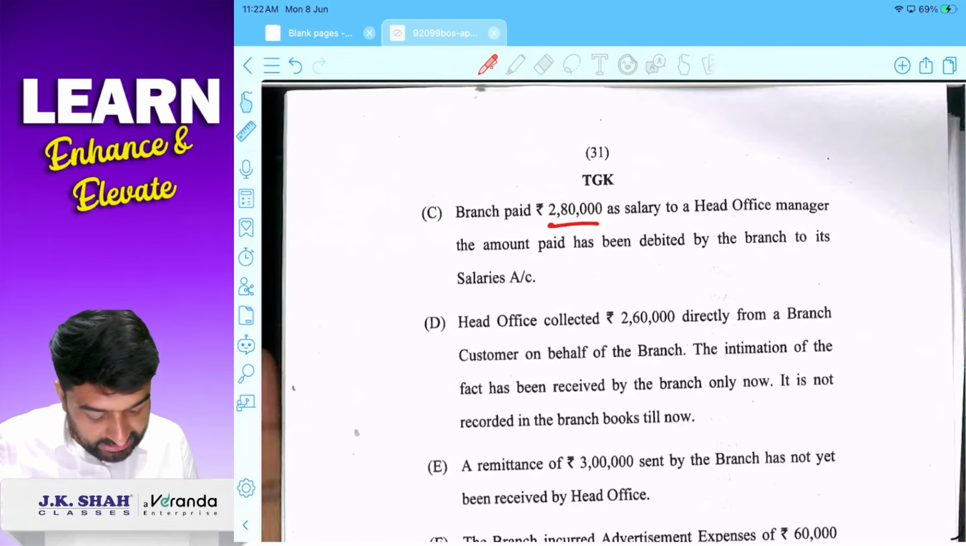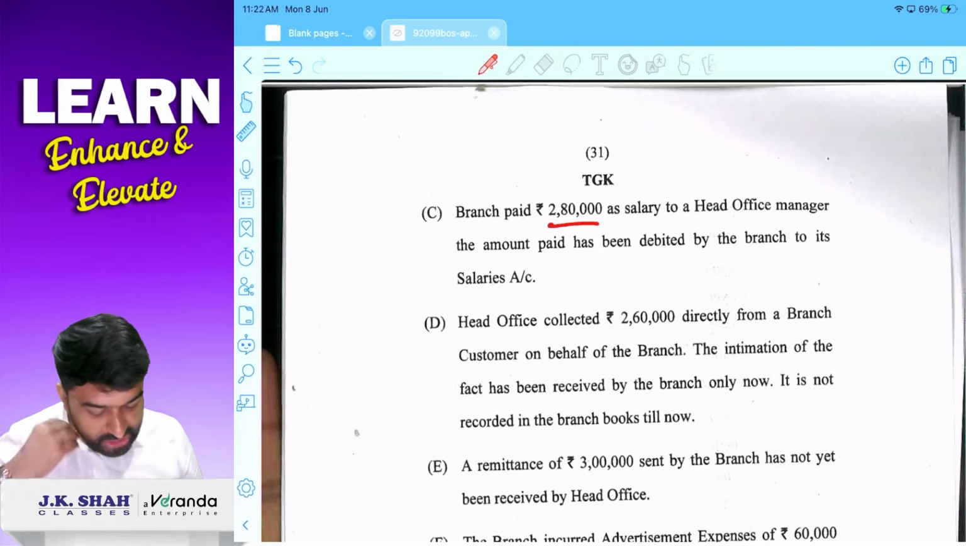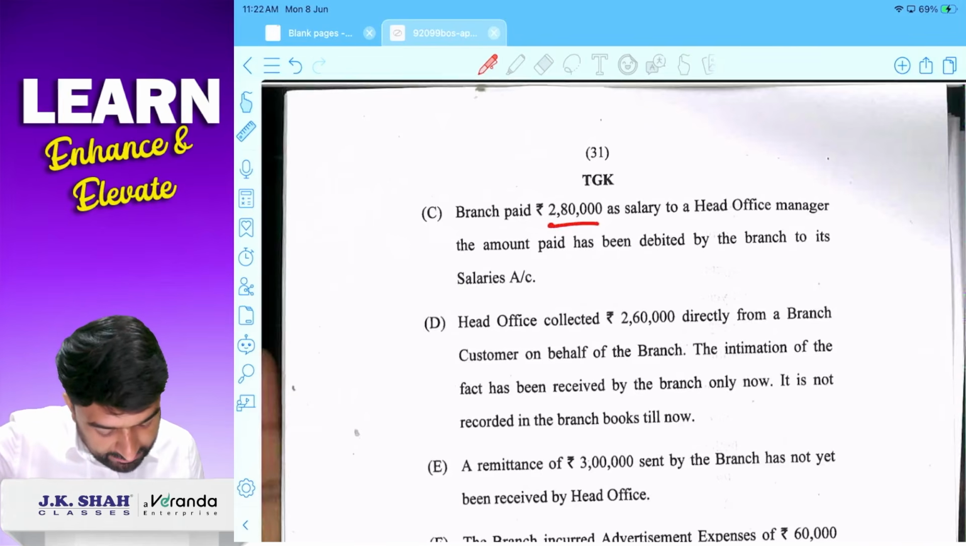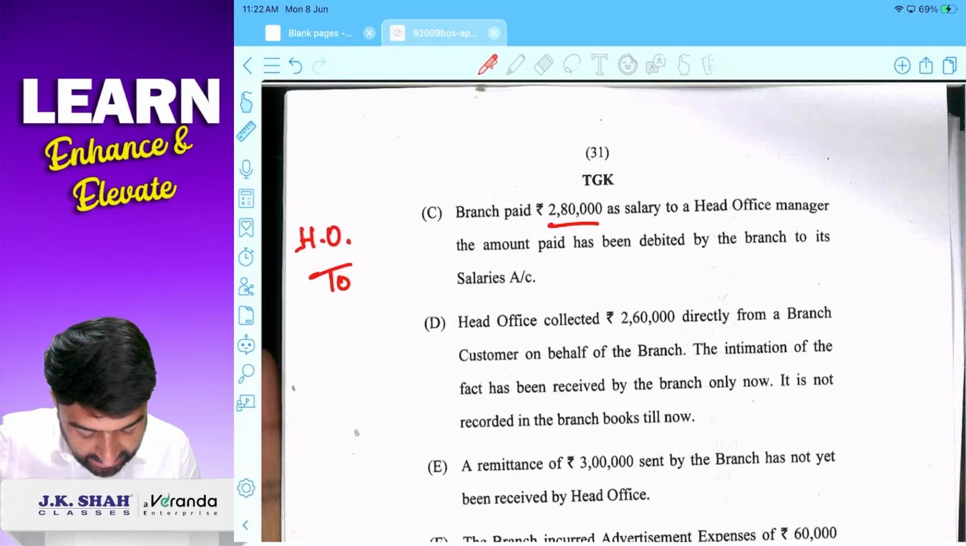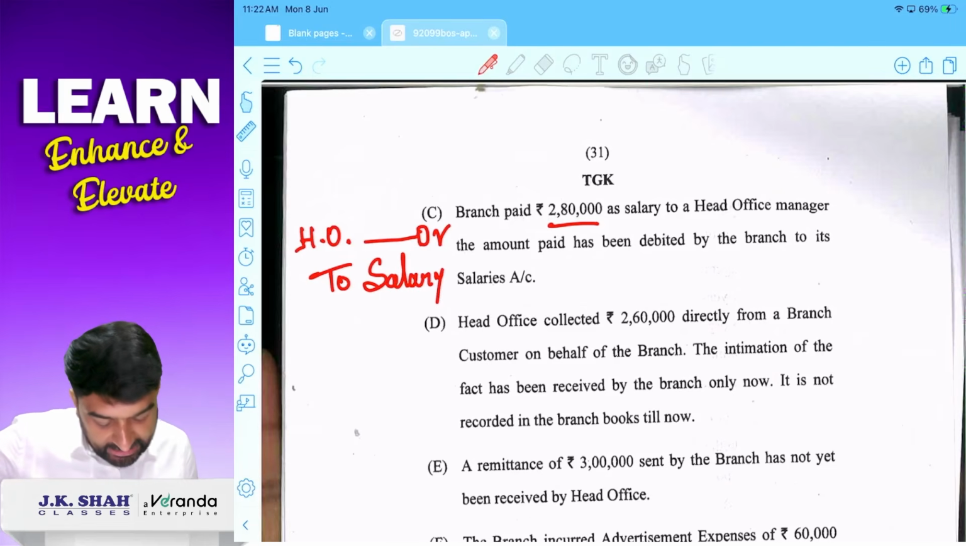Branch paid 2,80,000 as salary to head office manager. Amount paid has been debited by the branch to its salary account. So that is wrong. Entry will be HO account debit. HO को punish करेंगे, HO को debit करेंगे to salary account. Salary is wrongly debited. We will credit it.